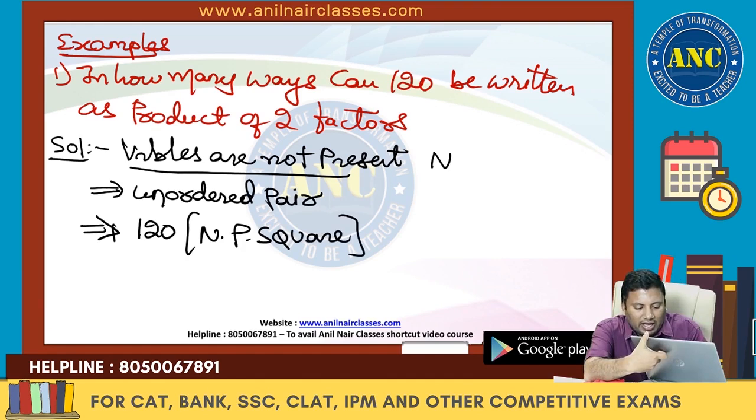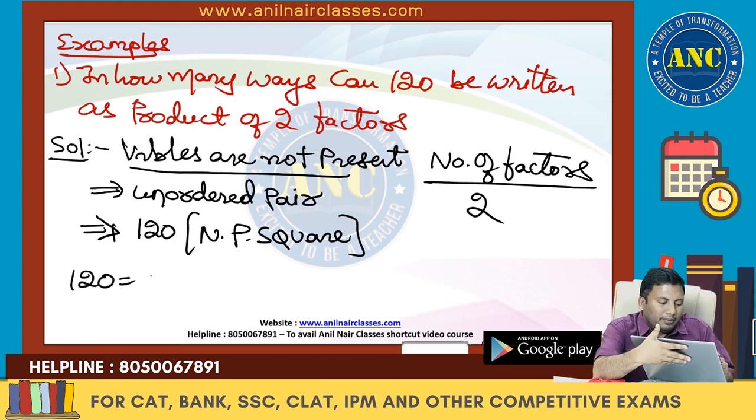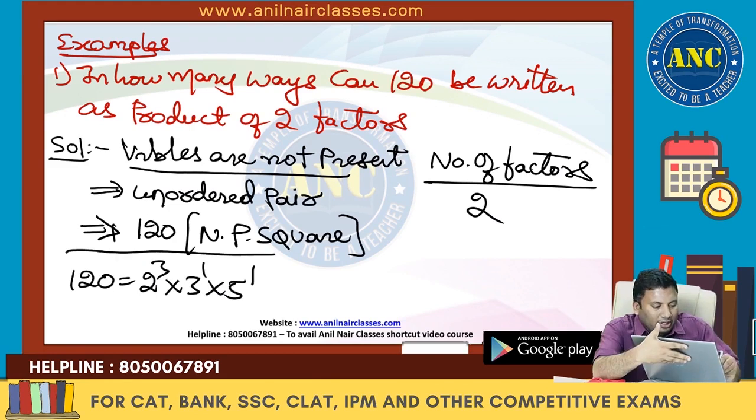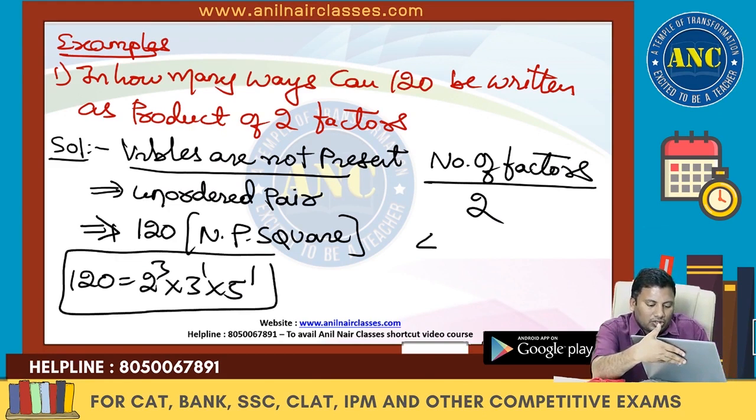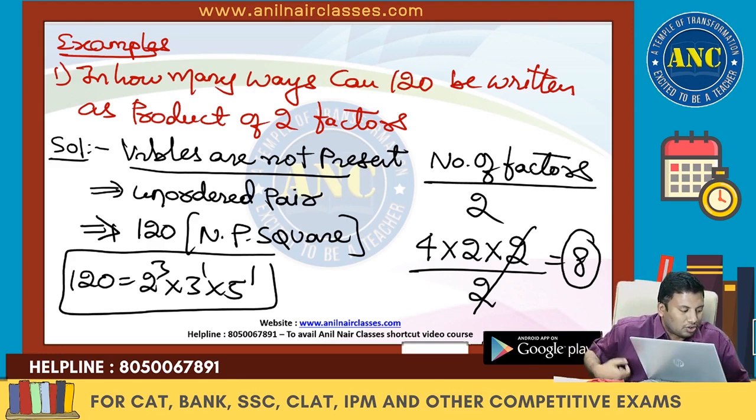So what will be the answer? Answer is number of factors divided by 2. 120 is nothing but 2 cube into 3 into 5. 8 into 15 is 120. So this is 4 into 2 into 2 divided by 2. 4 2s are 8. Answer for the first question is 8.